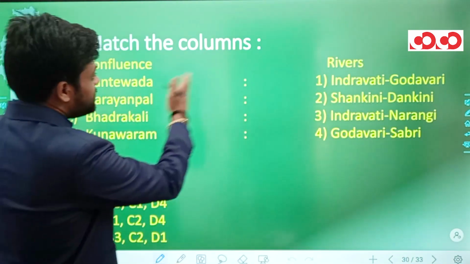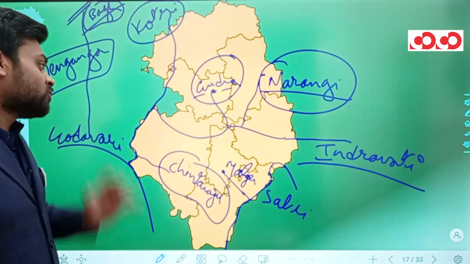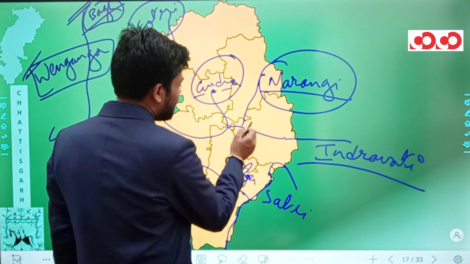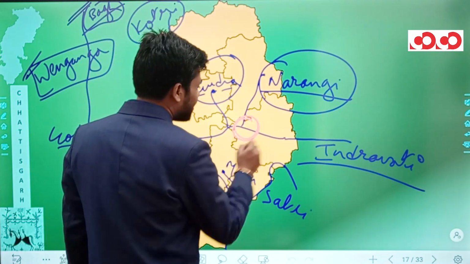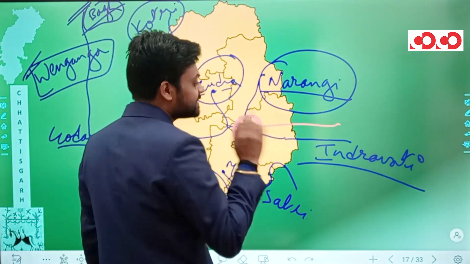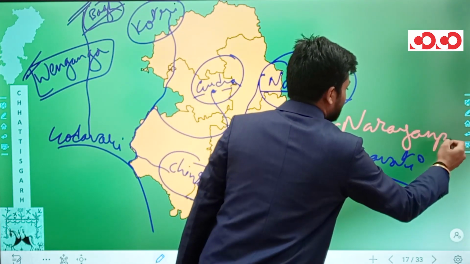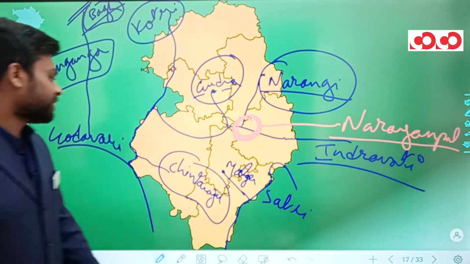We have confluences and we have rivers. So, this was actually the map in which we dealt with the rivers. I'll tell you about the confluences. The confluence of Narangi and Indravati is at Narayanpal village in the Bastar district.